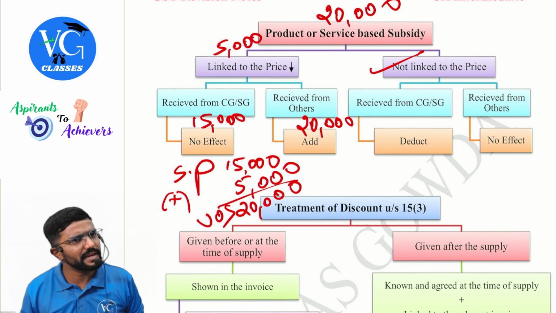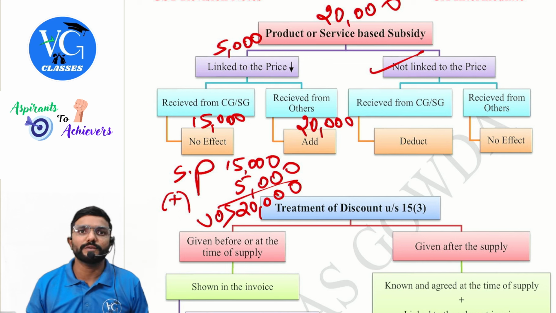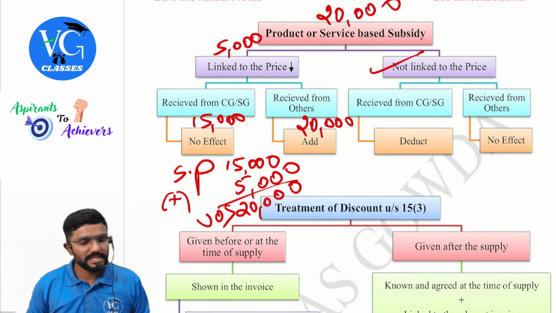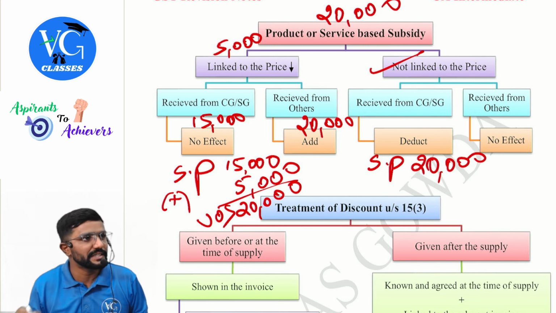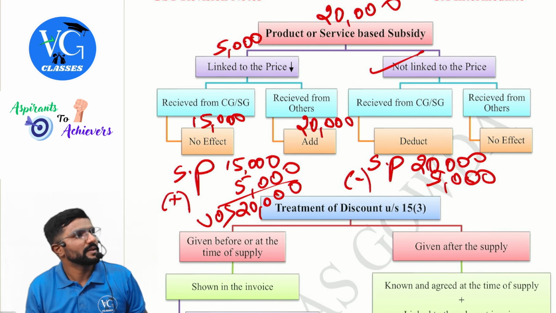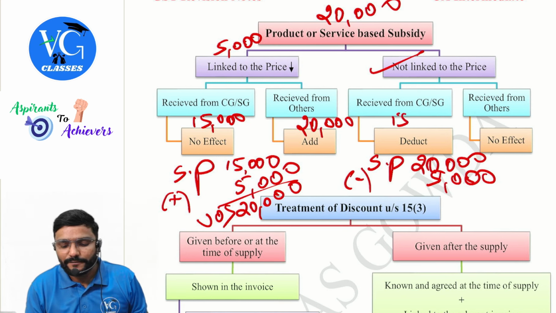Now, not linked to the price means the price is not reduced. Have I received subsidy? Yes. But is it linked to the price? No. Now what? Received from central government or state government. Guys, what is my selling price? I am selling it at 20 only because it is not linked. So now should I reduce? Yes, I have to reduce 5,000. So what is the value of supply? 15,000.